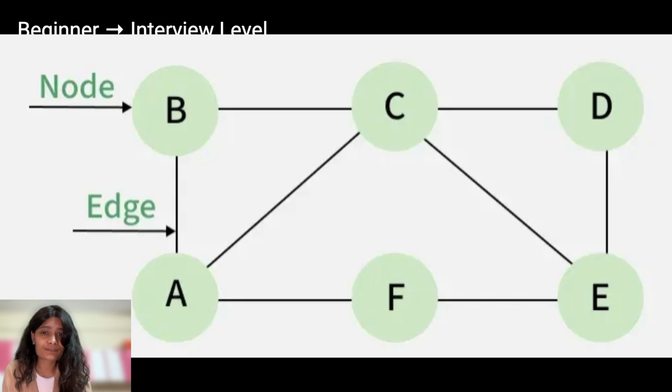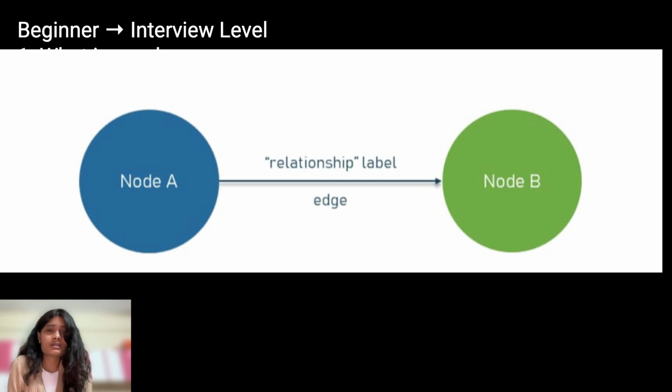Let's understand this in the simplest way. A graph is just a network of connected points. Like, as you can see here, A, B, C, D are called nodes or vertices. Lines between them are called edges. So the simple definition of a graph is nodes plus edges equals graph.